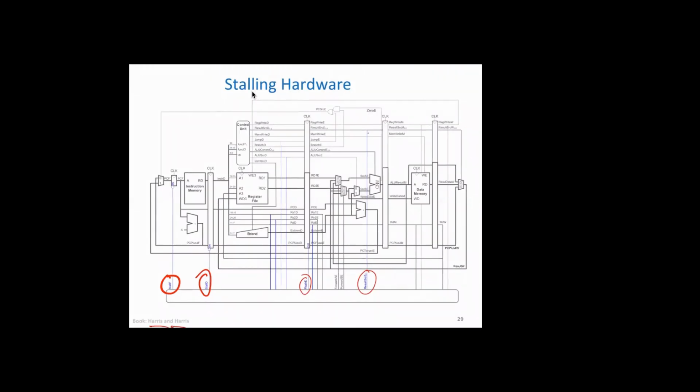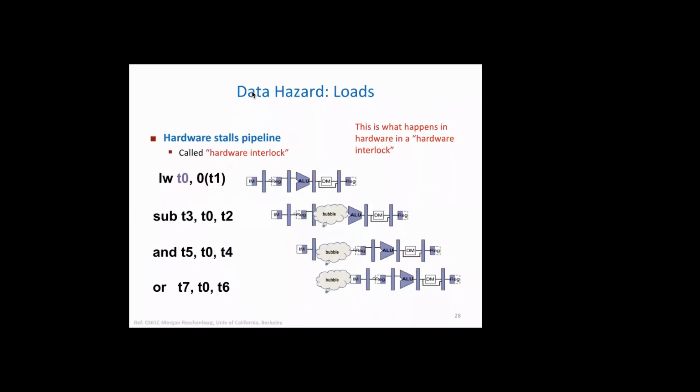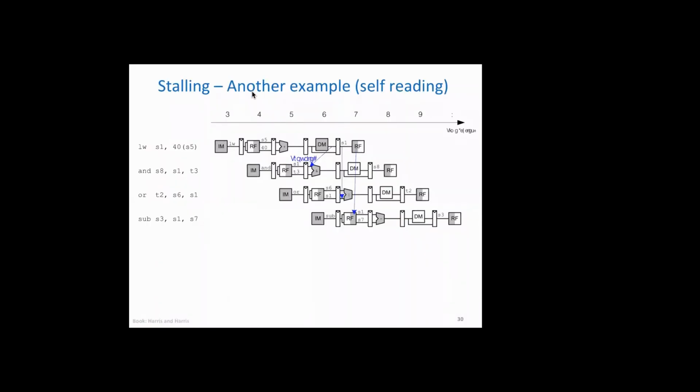So using this, stalling can be done. We'll not go into details, otherwise it will take at least 40-50 minutes to discuss all these hardware details. We are only at the conceptual level, and we want to move forward, right?